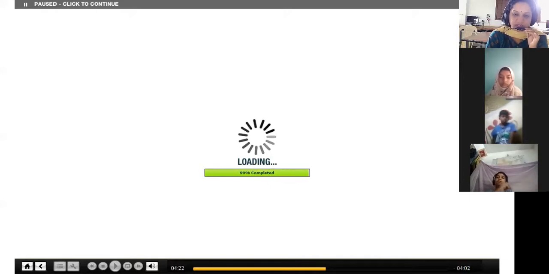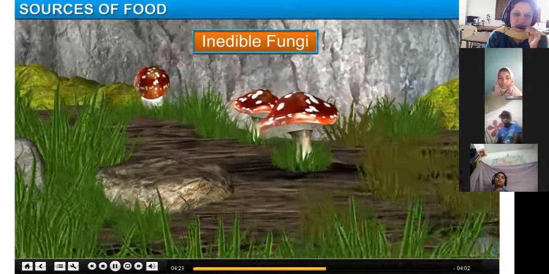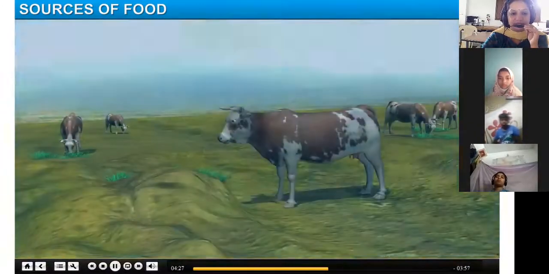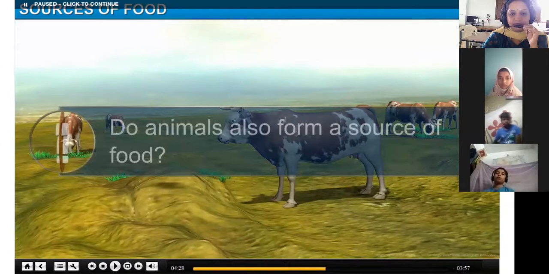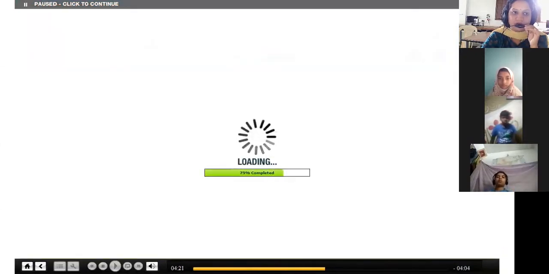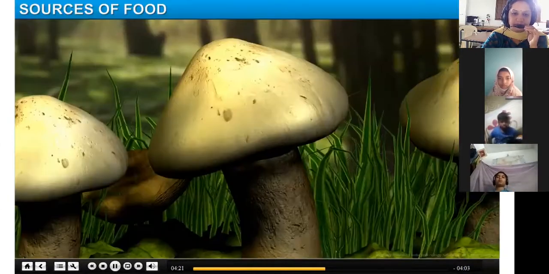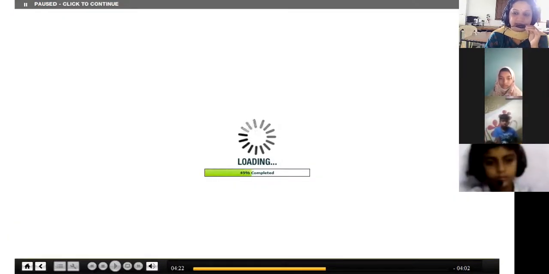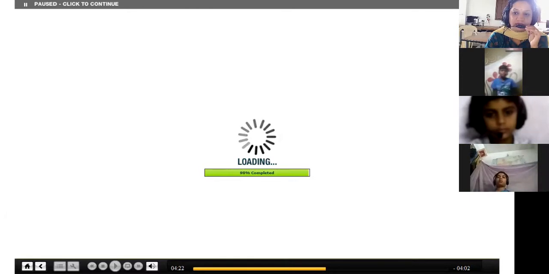Mushrooms that are grown by the fungi are a source of food. However, not all mushrooms are edible. See here in the image, you cannot eat all types of mushrooms. There are a few mushrooms which you cannot eat.